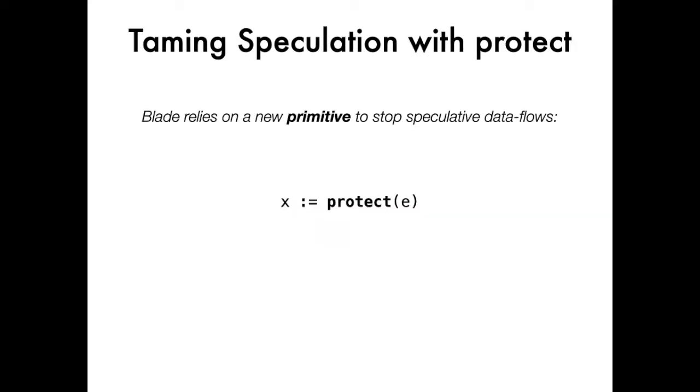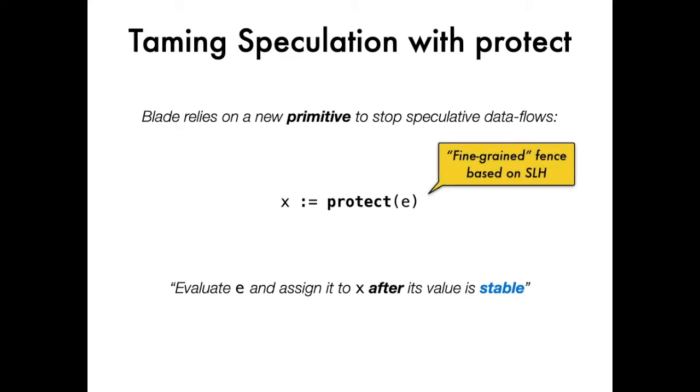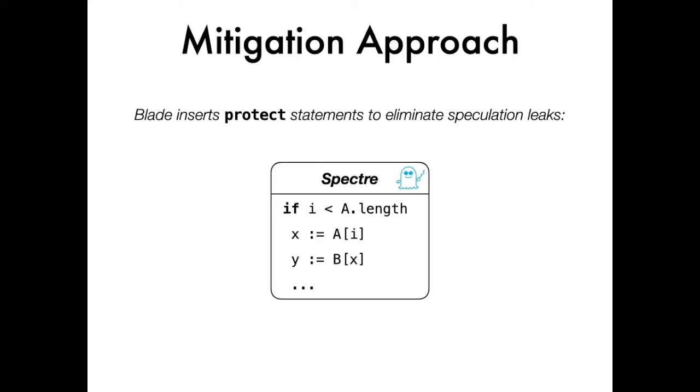To prevent leakage, we propose and formalize the semantics of an abstract primitive called protect. Crucially, and in contrast to a regular fence which stops all speculation, protect only stops speculation for a given variable. For example, protect ensures that the value of E is assigned to X only after E has been assigned its stable, non-speculative value. Blade inserts protect statements to eliminate speculation leaks.